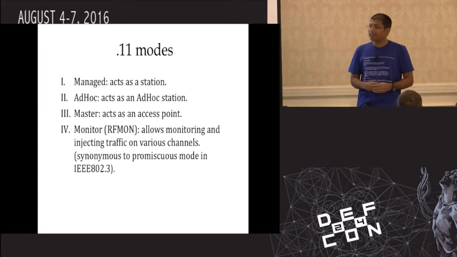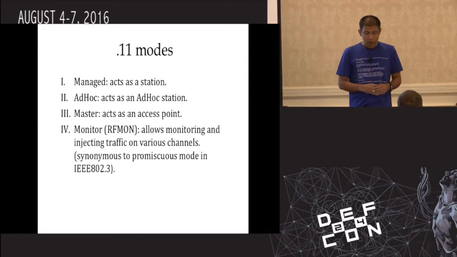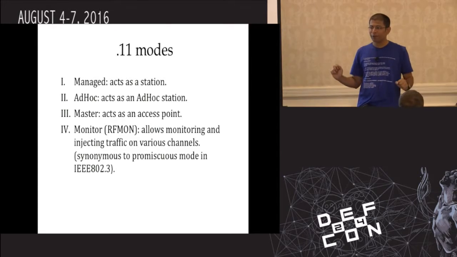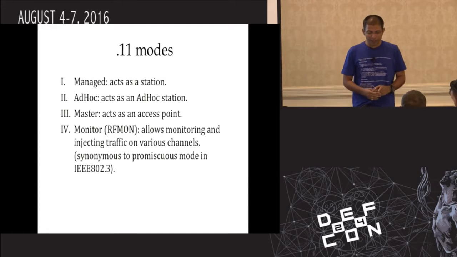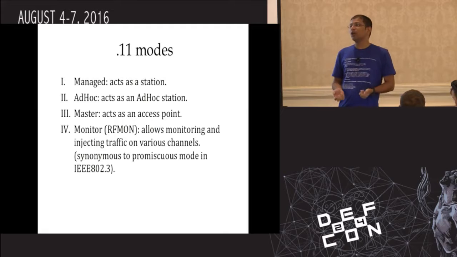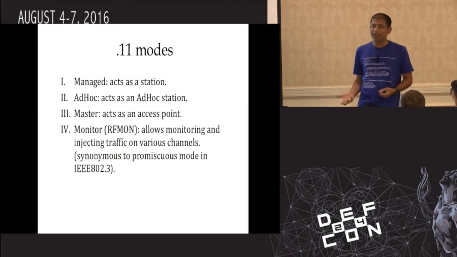Master acts as an access point. And monitor mode, one of the very favorite modes of an attacker, allows monitoring and injecting traffic on various channels, synonymous to promiscuous mode in the case of a wired network.